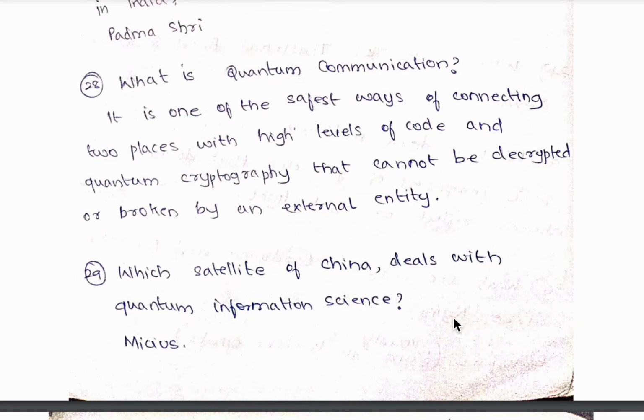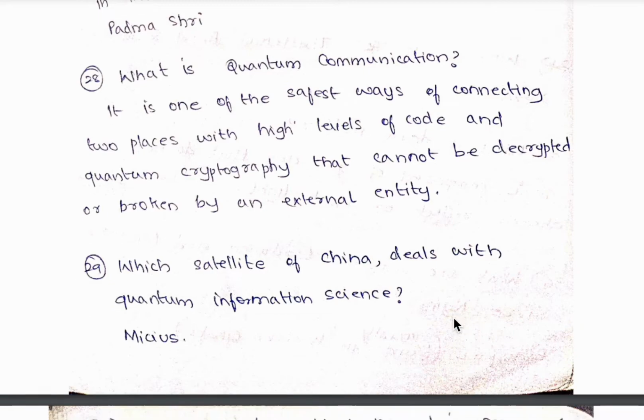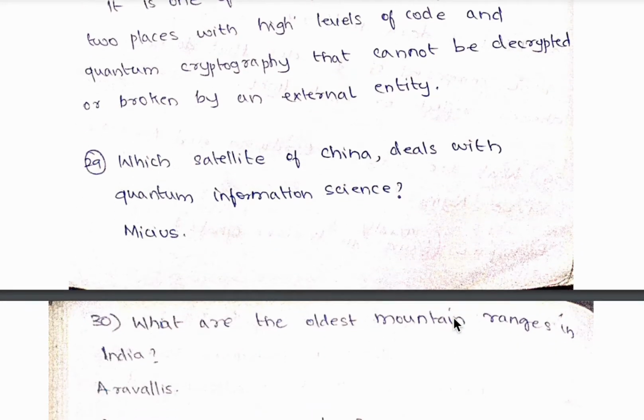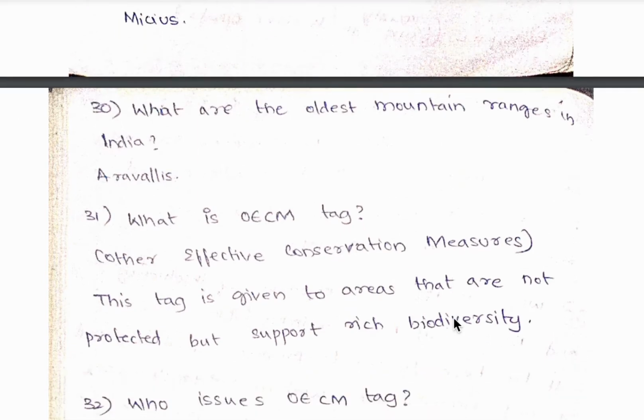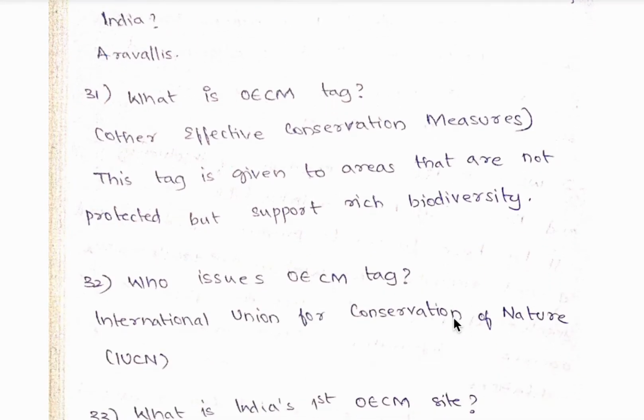29th question, which satellite of China deals with quantum information science? So it is Micius. 30th question, what are the oldest mountain ranges in India? They are the Aravalis. 31st question, what is OECM tag? OECM means other effective conservation measures. So this tag is given to the areas that are not protected but supported under rich biodiversity.